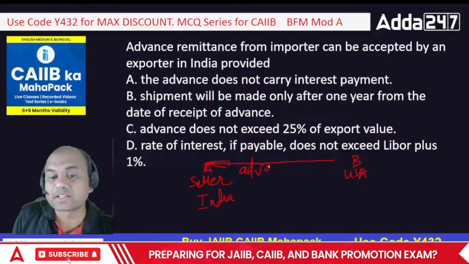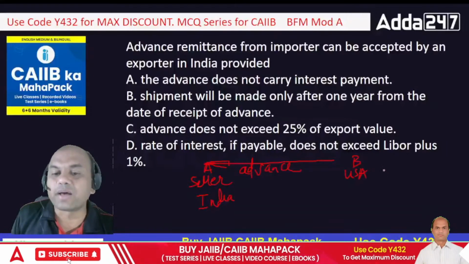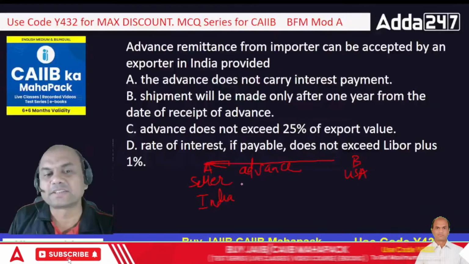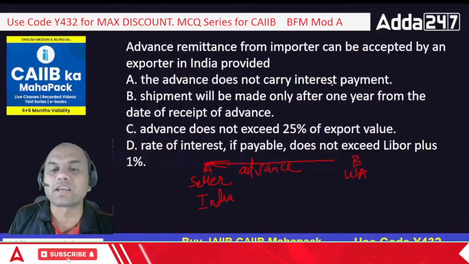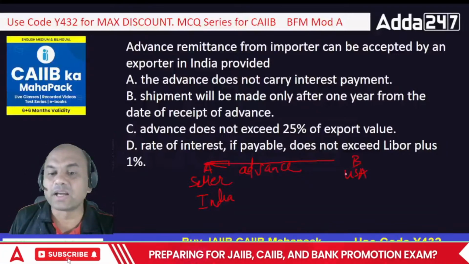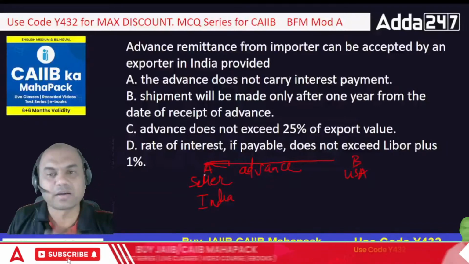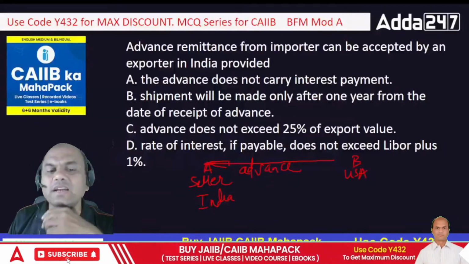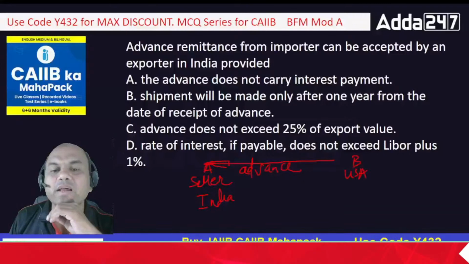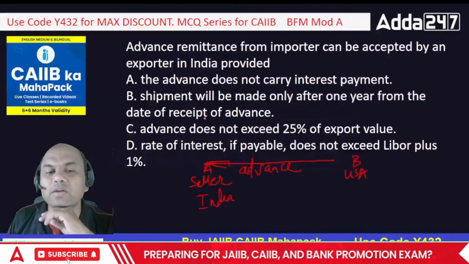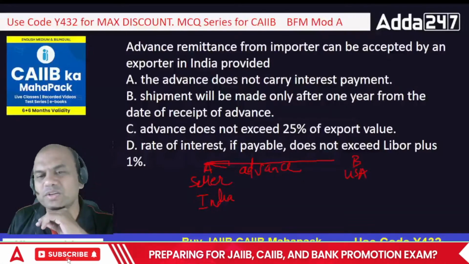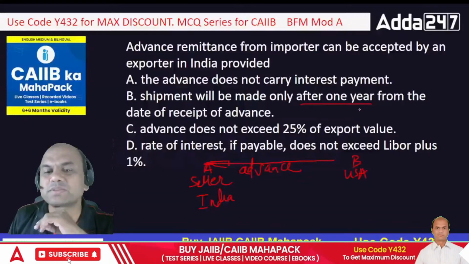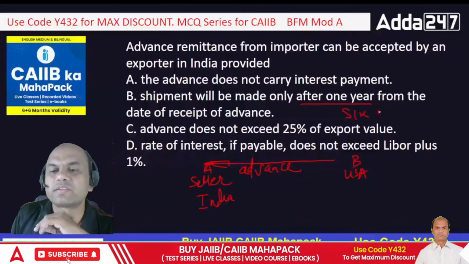Very generous buyer. So this buyer can give advance payment and seller can accept it subject to the advance not carrying any interest payment. Shipment will be done only after 1 year from the date of receipt of advance? So this is not logical. So shipment needs to be done within 6 months. Okay, 6 months.